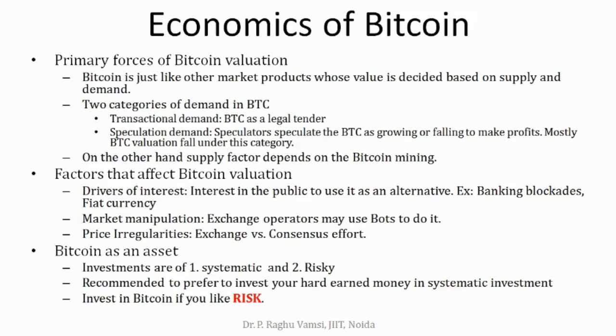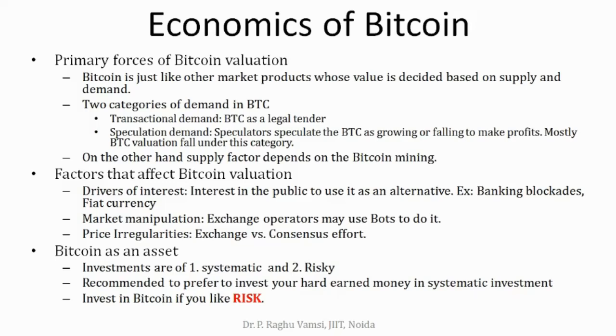And sometimes there may be market manipulation. Exchange operators may use bots, that is automated robots, to manipulate the market. Because of that also the Bitcoin value increases. Price irregularities, where the exchange price may be lower or higher compared to the consensus price, can also change the Bitcoin valuation.